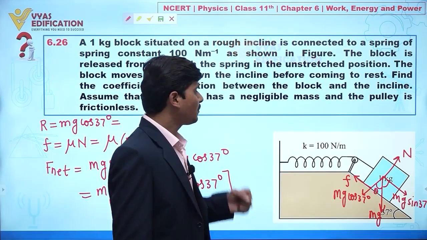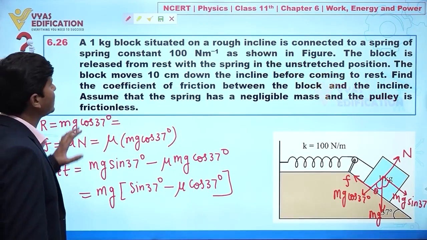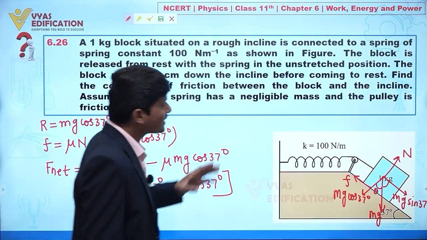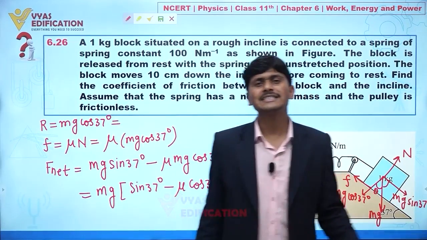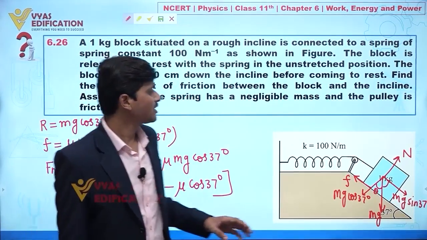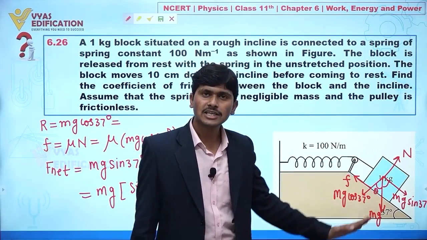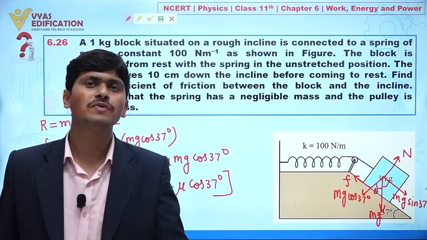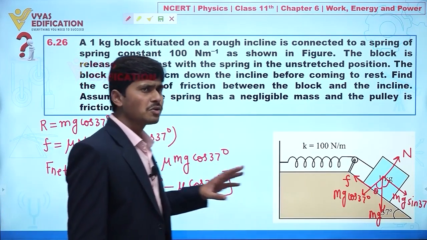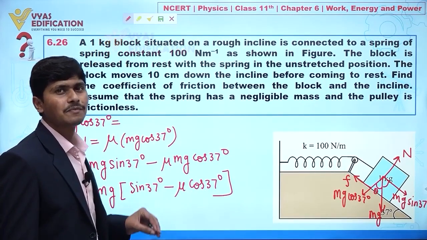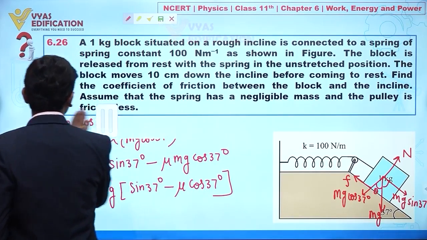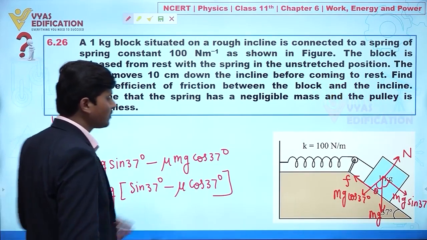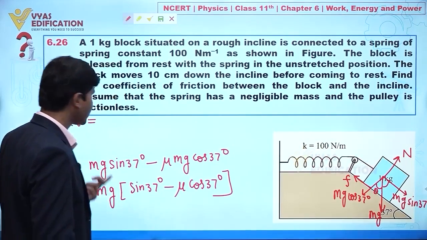Now the important part is here, our objective is to calculate the coefficient of friction. Now an important concept: let's suppose I am assuming this block is moving a distance x. And x is the distance from the position where we are releasing this block to the extreme position up to which this block is going. So what is the work done by the net force? Can we write here? Yes. So we can write net work done, the net work done by this net force.